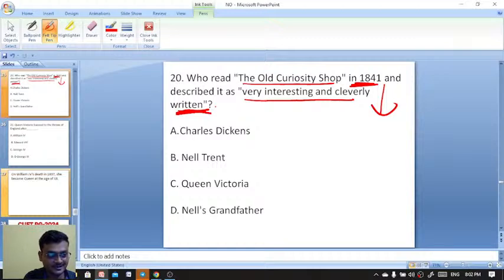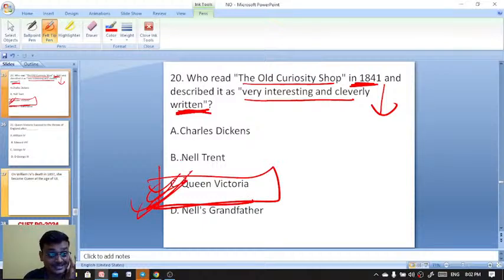It's Queen Victoria. The Old Curiosity Shop is here. Queen Victoria described it as very interesting and cleverly written. Queen Victoria is the right answer. Exactly, it's Queen Victoria.